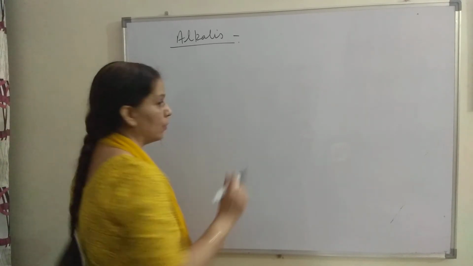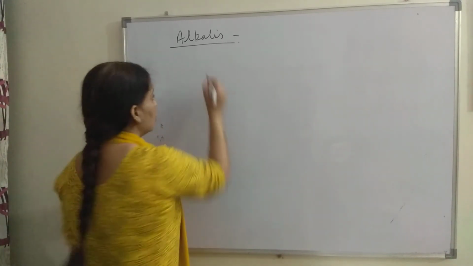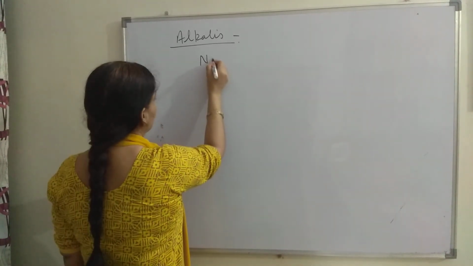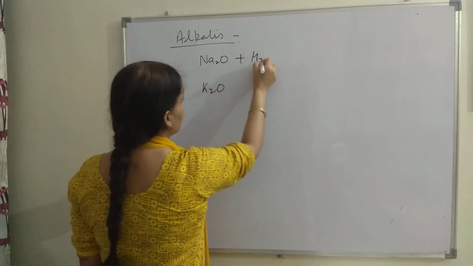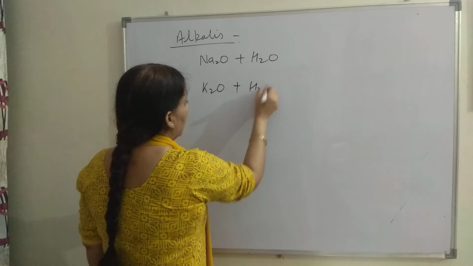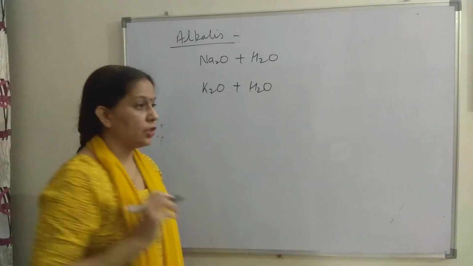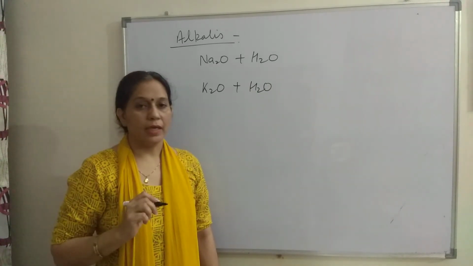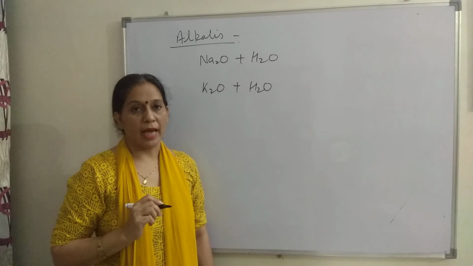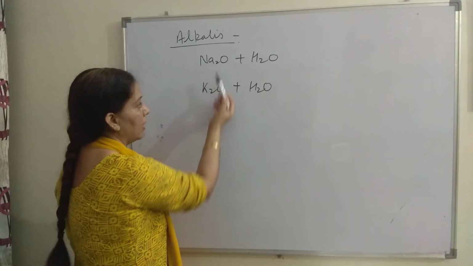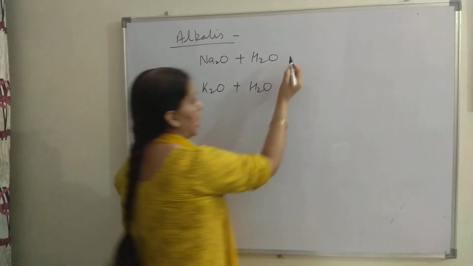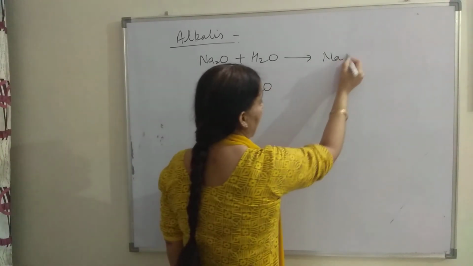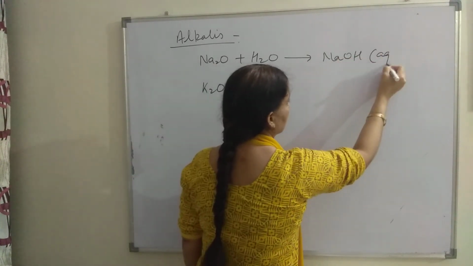So here we have 2 metal oxides, sodium oxide and potassium oxide. These 2 oxides, when dissolved in water, generally metal oxides are insoluble in water, but there are some metal oxides like sodium and potassium oxides which are soluble in water and they form their aqueous solutions.